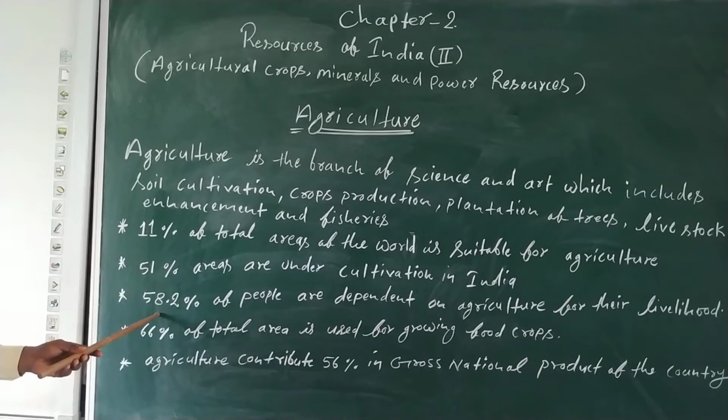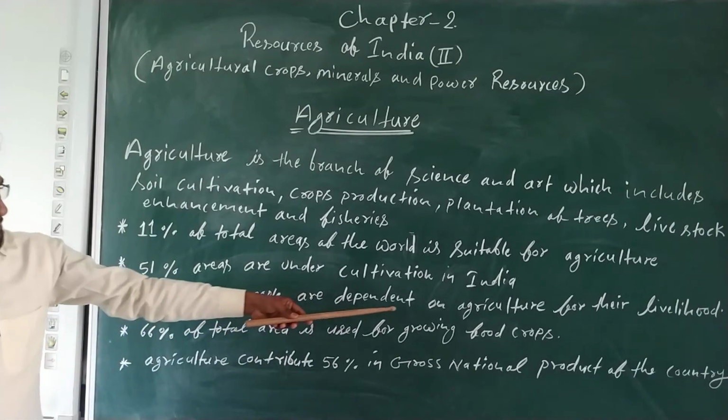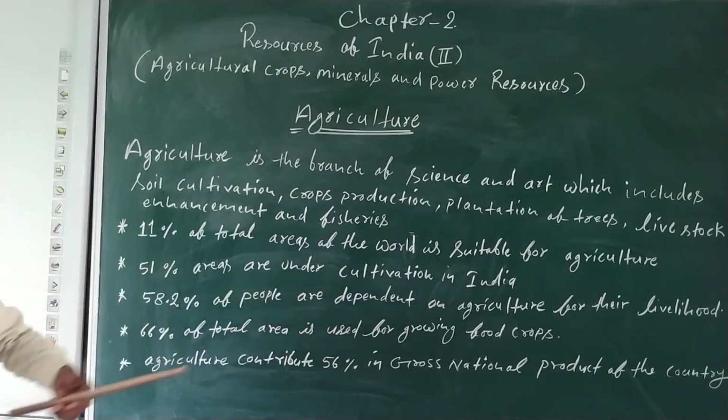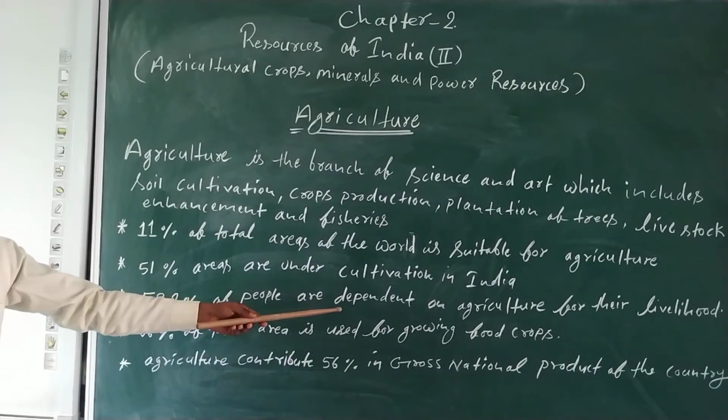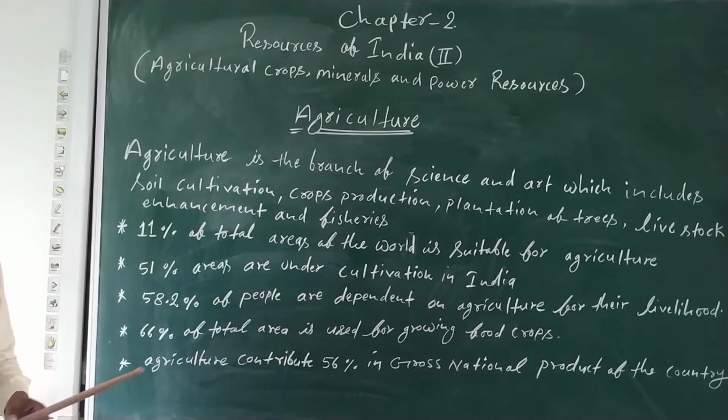Now, 58.2% of people are dependent on agriculture for their livelihood. So for their employment they are engaged here. 58% means the maximum part of the population of India is engaged or dependent on agriculture. So you can see the importance of agriculture.